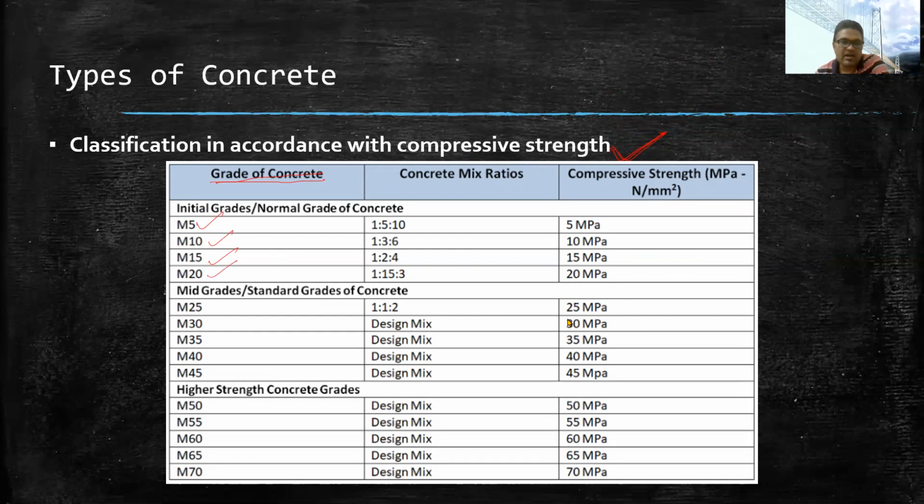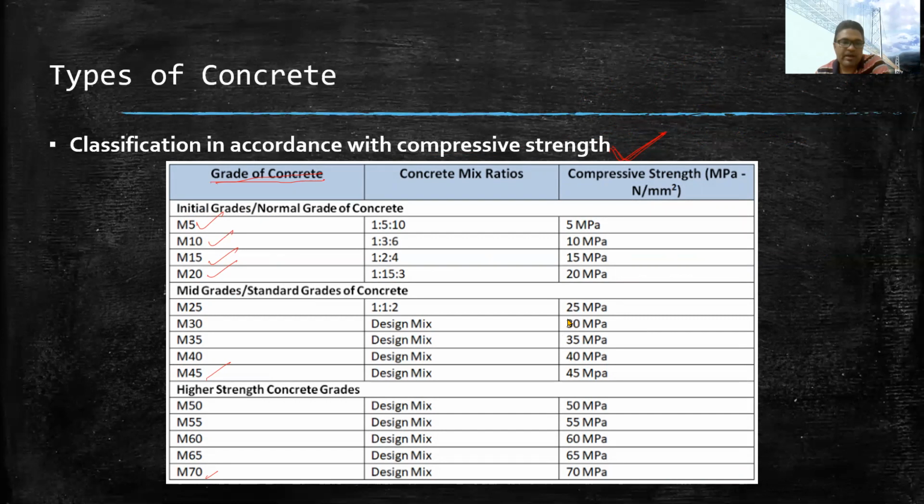Initial grades are up to M20, then mid grades are up to M45, and then high strength grades are up to M70. Even M100 grade is developed in India, but as per IS code, up to M70 we will discuss.